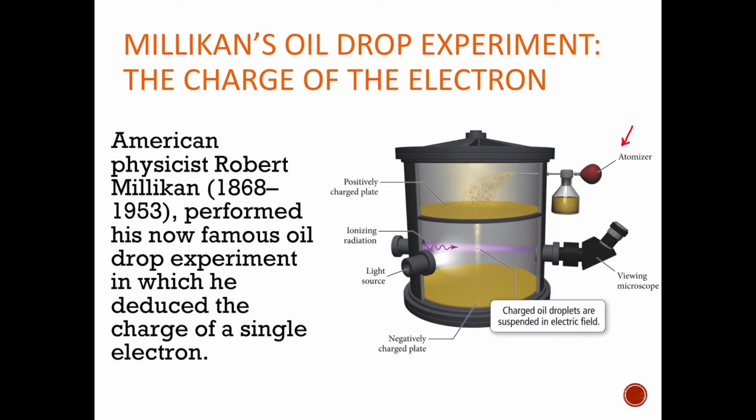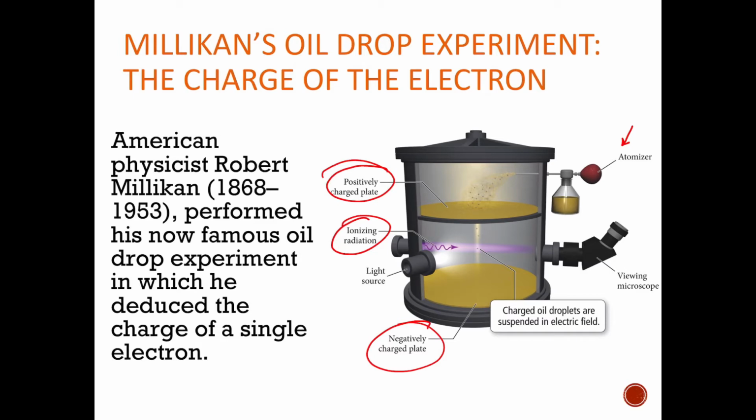And so what happens is we have this atomizer here, and so he sprayed oil, essentially, and the atomizer broke it up into a bunch of little individual droplets, and then it went through and got hit by this ionizing radiation. And what the ionizing radiation did was it made those oil droplets charged. So now they carry a negative charge. And so the other key part of his experiment is that on top, he had a positively charged plate, and on the bottom, there was a negatively charged plate.